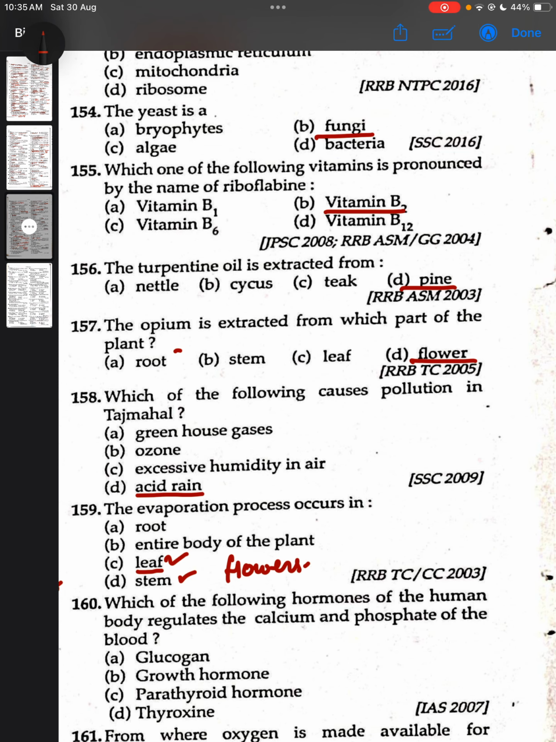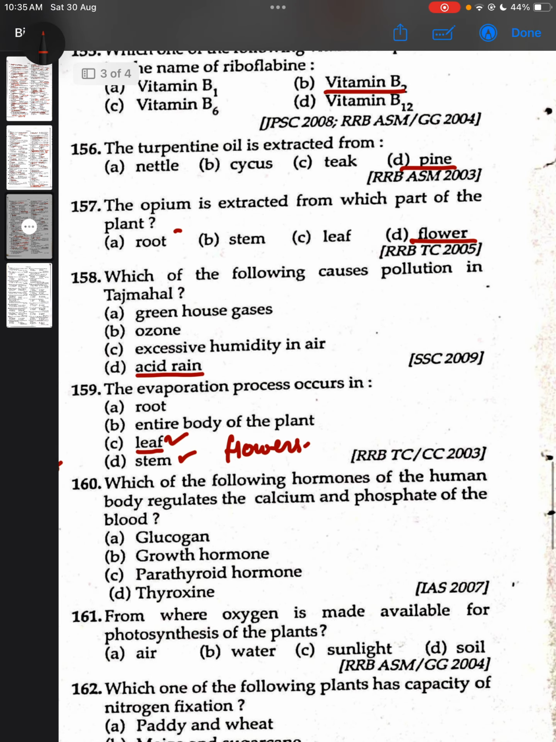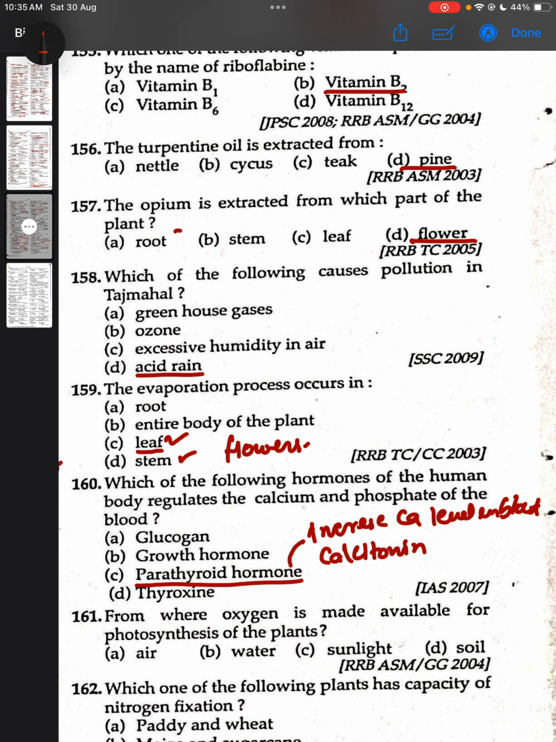Which of the following hormone of the human body regulate the calcium and phosphate in blood? It is parathyroid hormone. And parathyroid hormone increases calcium level in blood, while calcitonin, it is another hormone which lowers the calcium level.